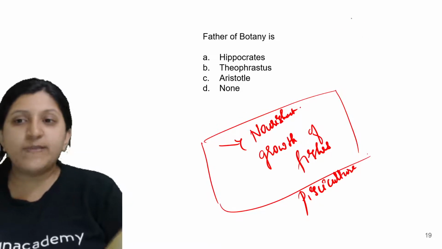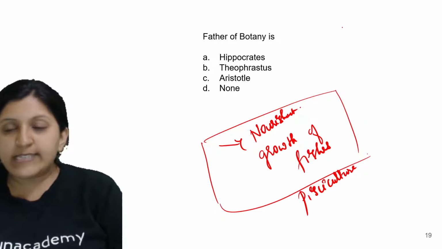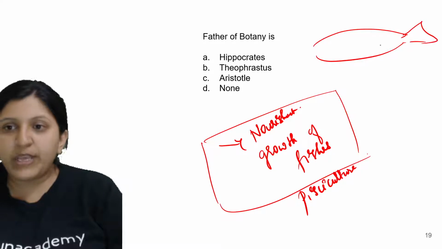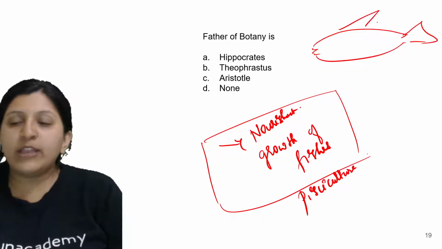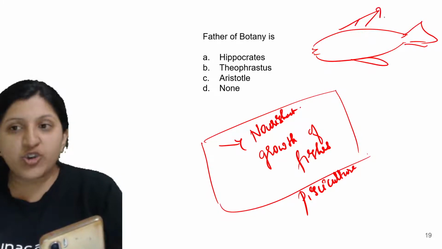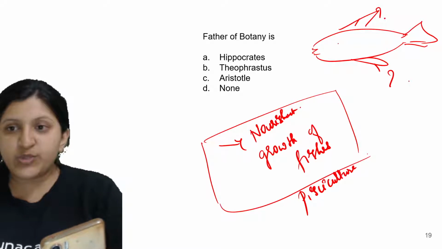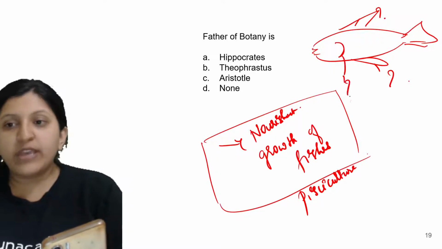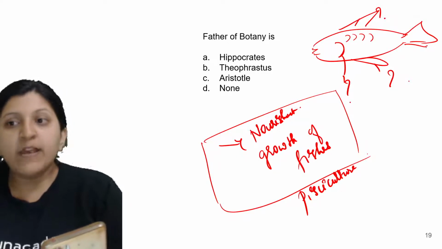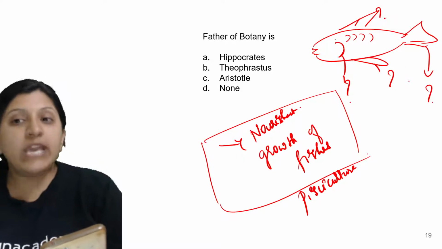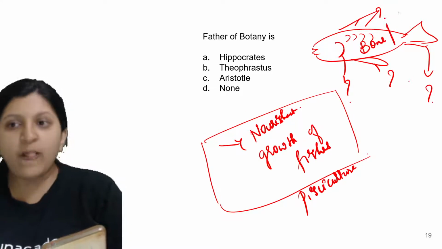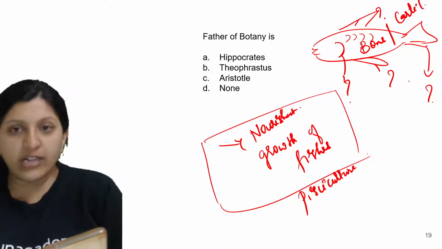Now you know what exactly ichthyology is. Ichthyology is where you are going to study. Let's say this is a fish. In this fish there is a fin over here, then you see a mouth, then you can see these fins. What exactly is the function of this one, what is the function of the gill? You study how the scales are arranged there, what the function of this fin is, whether this fish is made up of bone or cartilage.